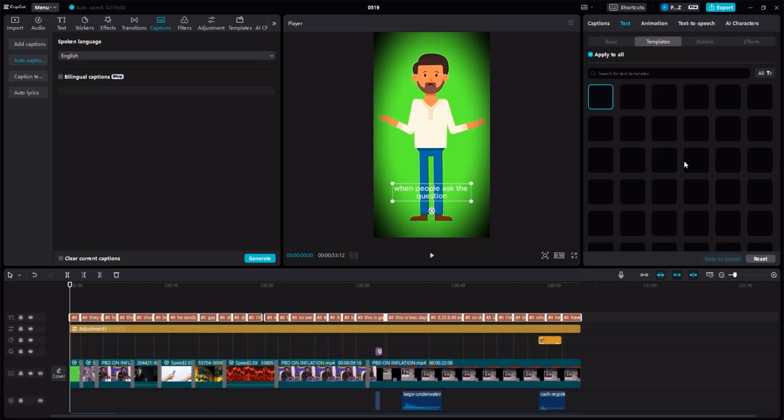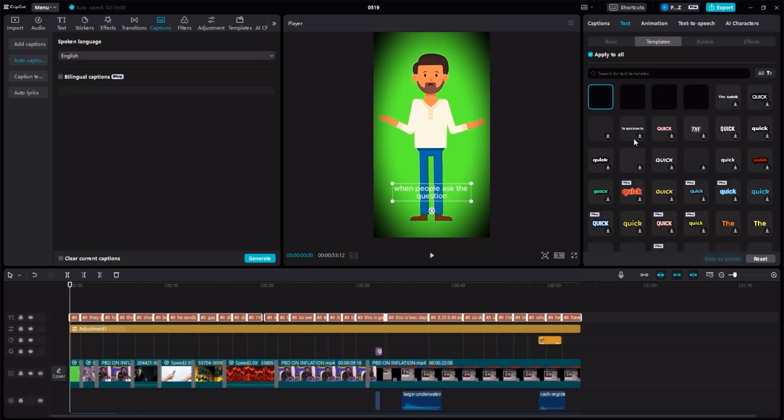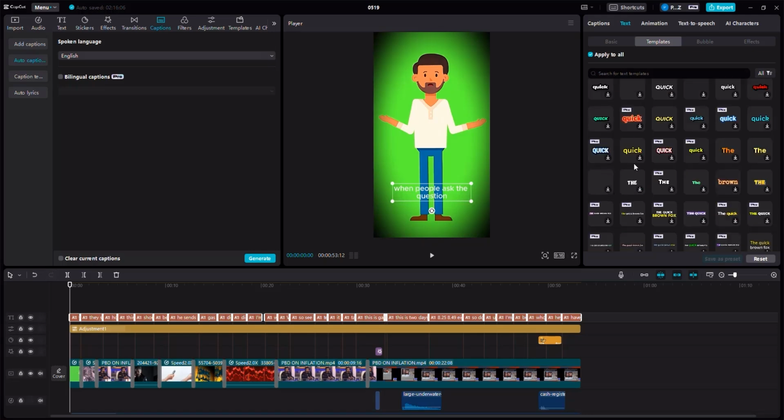So what I'm about to do right now is very simply choose a template from these that we can use that goes with the video. And personally, I like the quick. This is a quick, it's called the quick template. You can use pretty much any one of those.